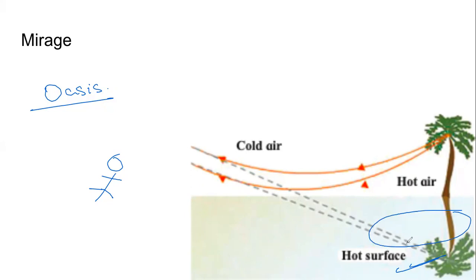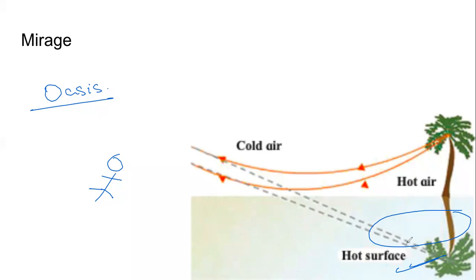Understand what is happening? The traveler, when he or she is looking ahead, would see some upside down tree. Upside down trees are not possible, but upside down trees are possible when we have a reflection of the tree. And the traveler thinks that there is some water here. But unfortunately, there is no water.